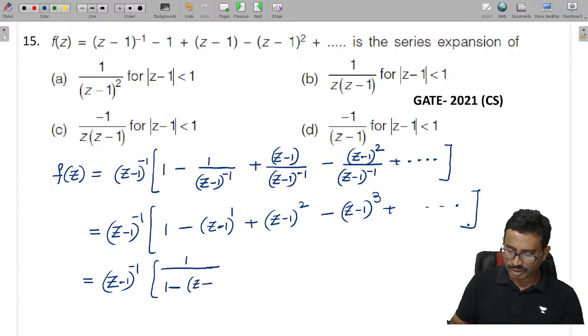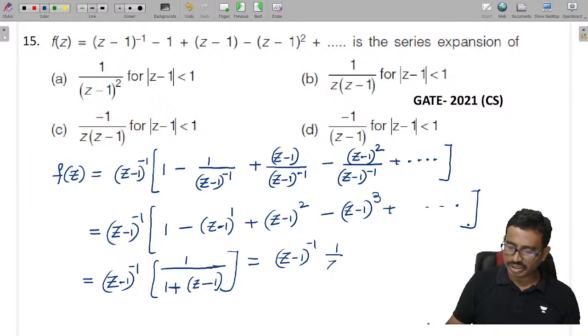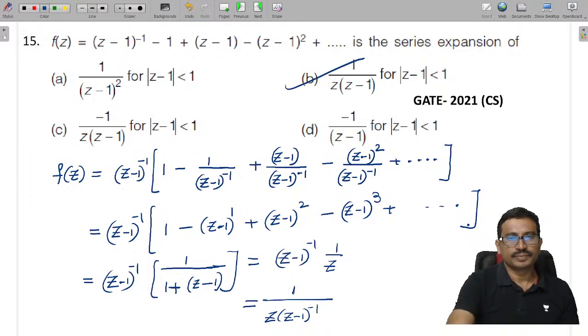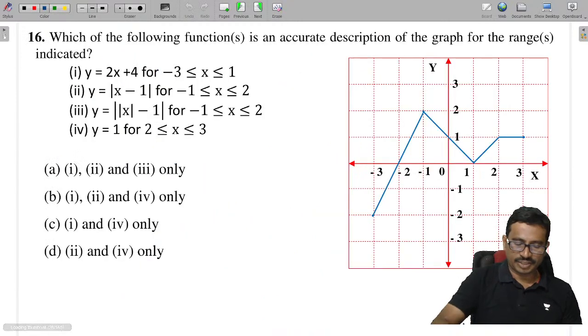This is z minus, r value minus, na here. Minus or minus plus hoga, na here. Now you tell me what I'll get here. (z minus 1) whole power 1. Yes, 1 will get cancelled by 1 by z. So that's why I can say now, this is 1 by z into (z minus 1). Z into (z minus 1). Isn't it? Check here. Option B. Next.